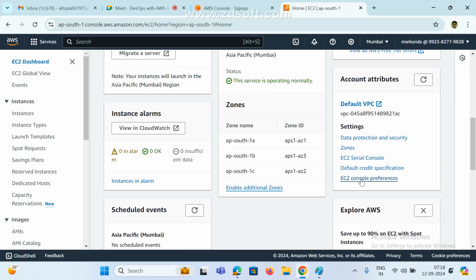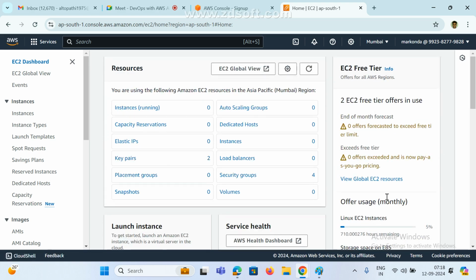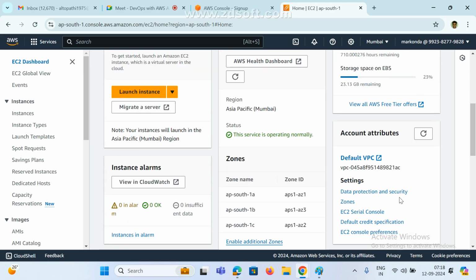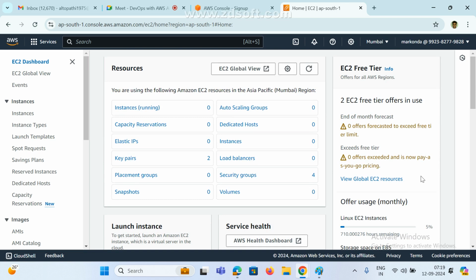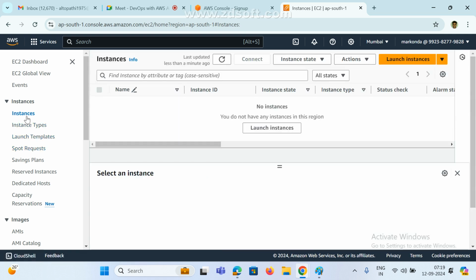Slowly we can understand. Okay. So leave all these things. Anyway, we can understand one by one. Now I need one virtual machine. That's it. Now click on instances, right? If you click on instances on the left side, this is the view. See how many instances, and these are the connect. I don't have any instance. If an instance is already available, we can click connect.